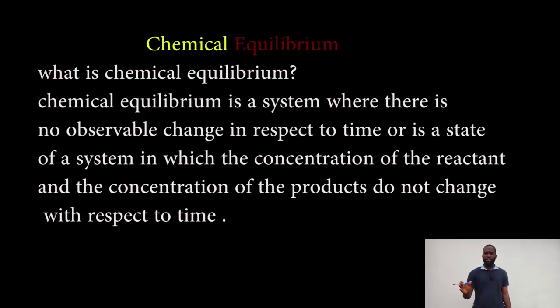They are happening simultaneously. If I want to liken it to your mind, bringing in economics to explain what chemical equilibrium is, you were told in the law of demand and supply that when the quantity demanded is equal to the quantity supplied, both demand and supply are said to be in equilibrium. So in chemistry, when the rate of forward reaction is equal to the rate of backward reaction, such a reaction is said to be in equilibrium.